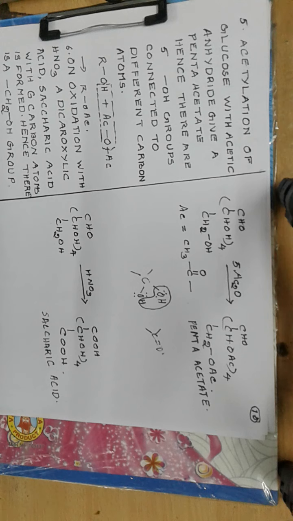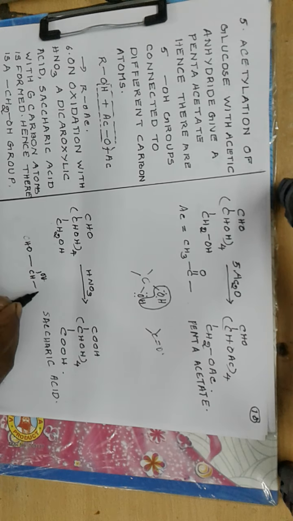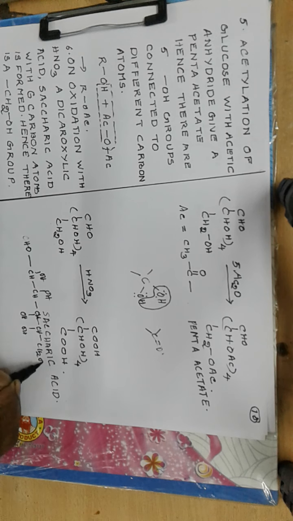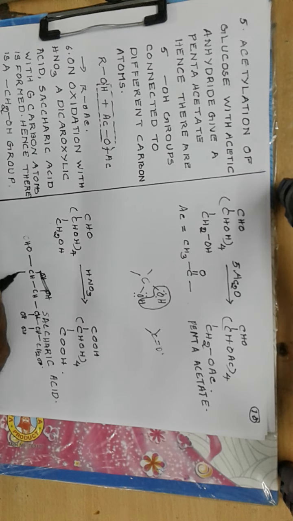Since it forms a pentaacetate, apart from the primary alcoholic group, we should have 4 OH groups connected to 4 different carbon atoms, and hence we can write the structure of glucose as CHO connected to CHOH, CHOH, CHOH, CHOH, then CH2OH.